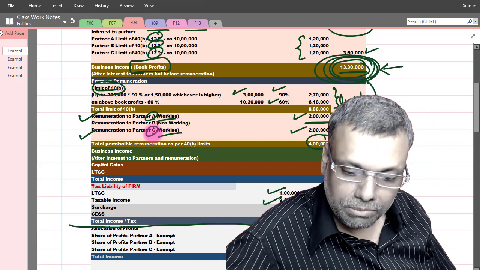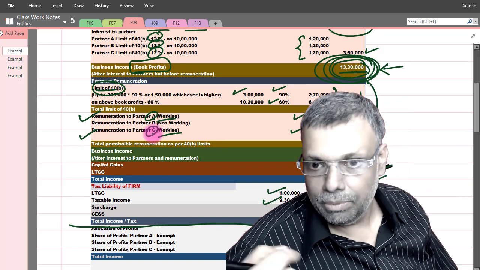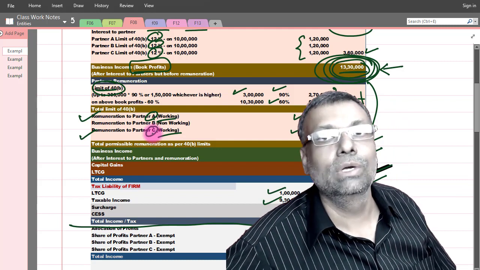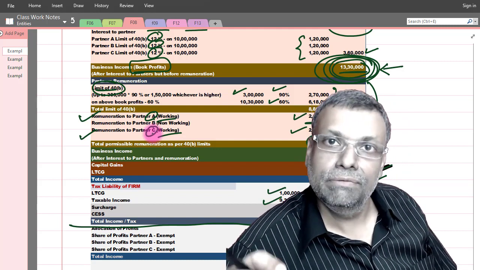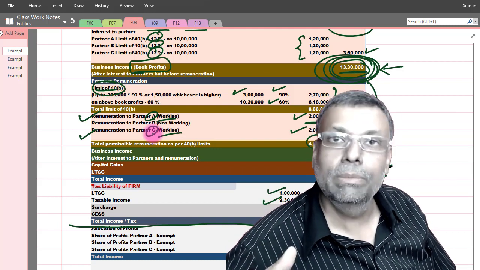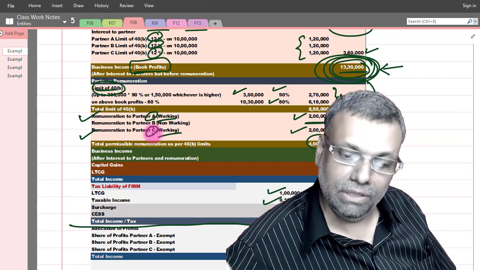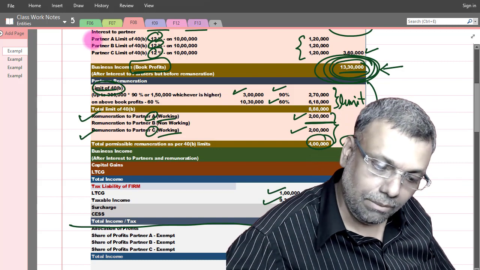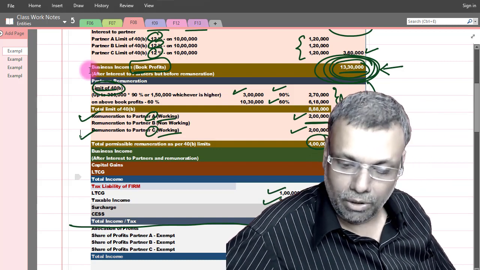Okay. So in the hands of Mr. A and Mr. C, in their personal computation, 2 lakh rupees I'll have to show as an income. So whatever the firm gets the deduction for, I repeat, the same amount will become taxable in the hands of the partner. Same thing for the interest also. Okay. So whatever the remuneration, whatever the interest, that is one point.